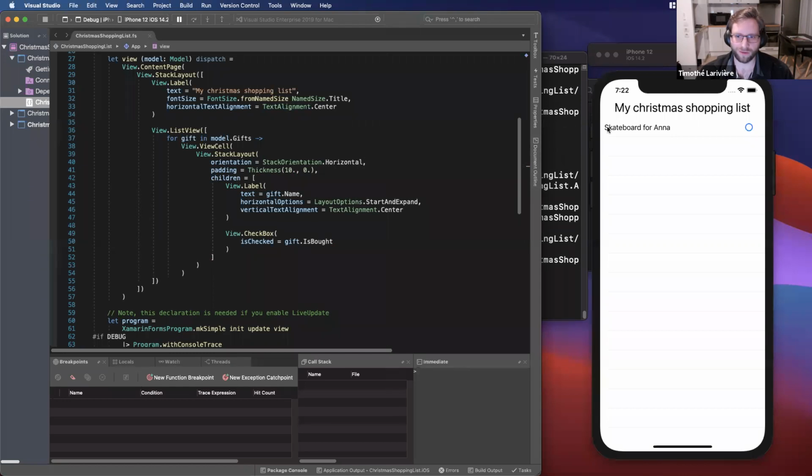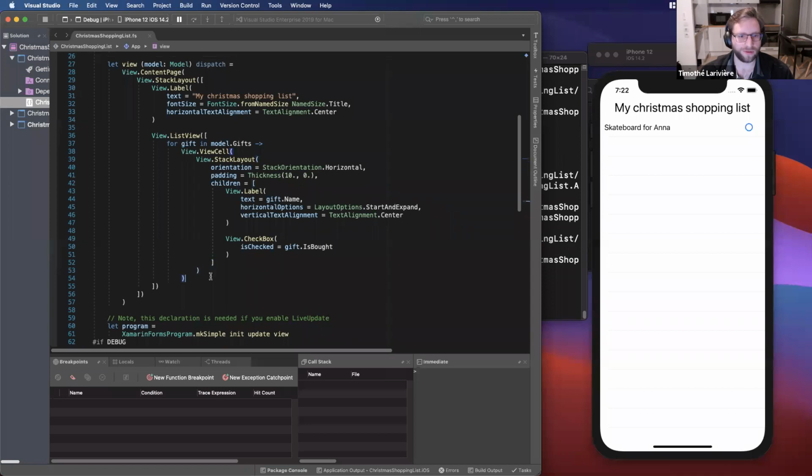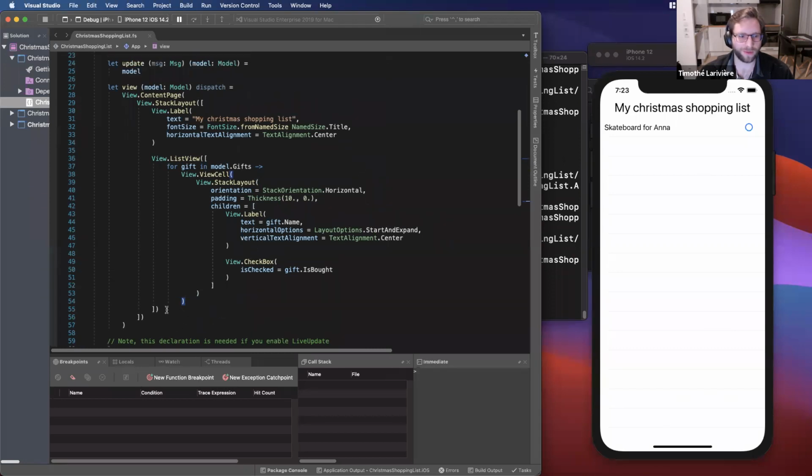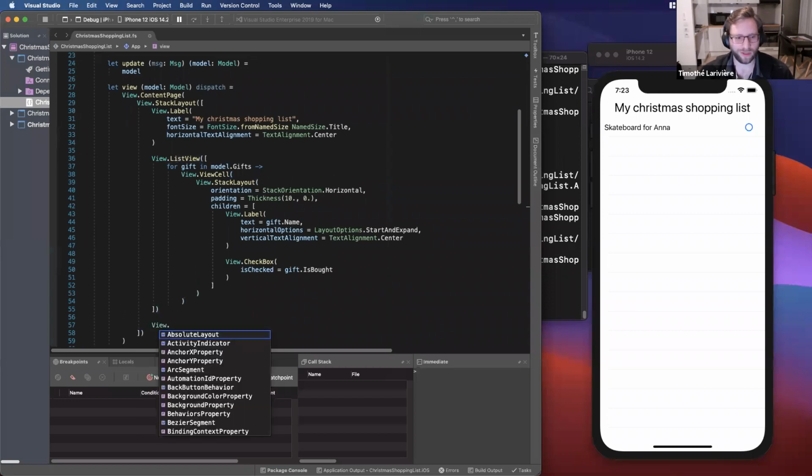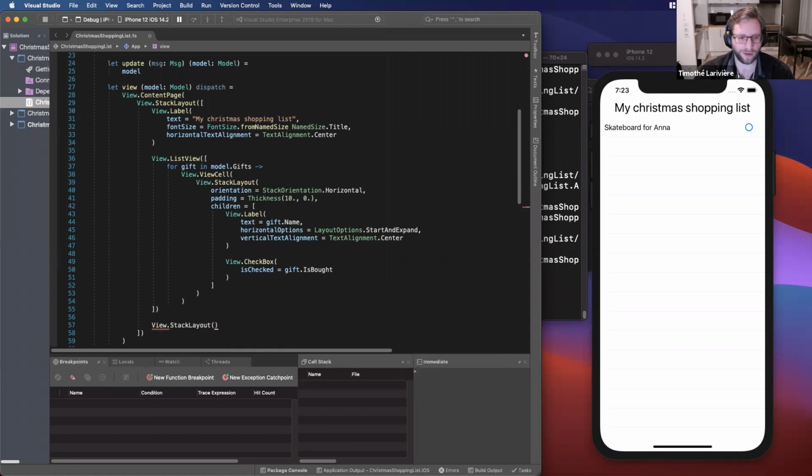So yeah, now I have some padding, so that's great. Now that I have my list ready, what I want is to be able to add some other gift to that list. So after my list here, I will add another layout. This one will also be a stack layout. It will be horizontal. So like the last one, I will add horizontal. Children, stack.